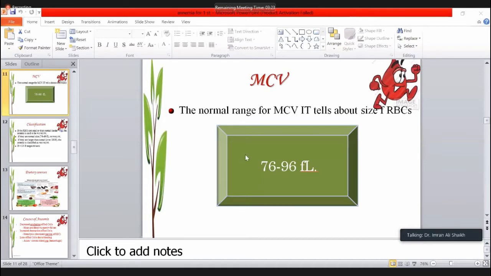So remember only the MCV. Look at the MCV. If the MCV is high, it is the megaloblastic macrocytic. If MCV is down, then you can consider the microcytic hypochromic type of the anemia.